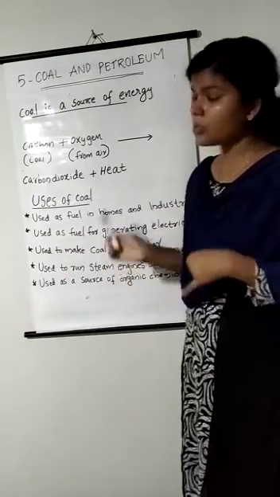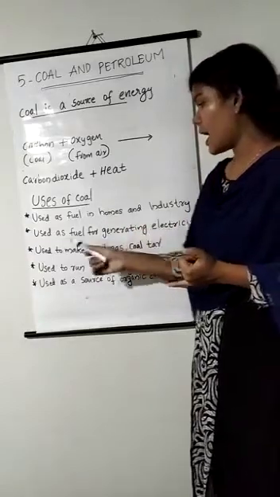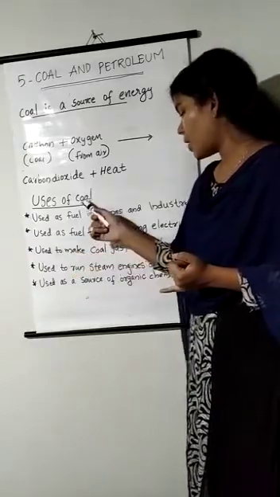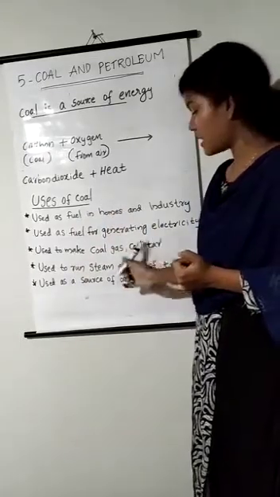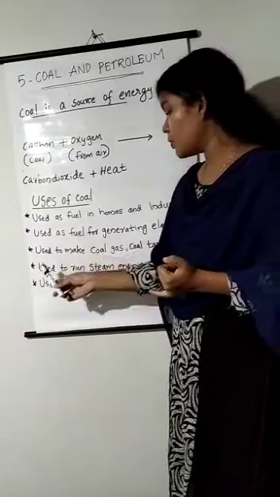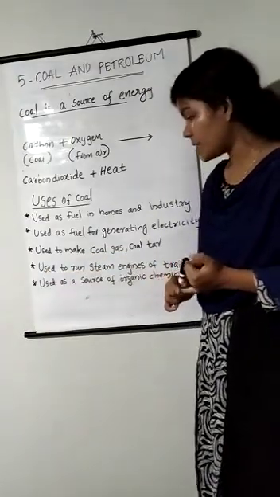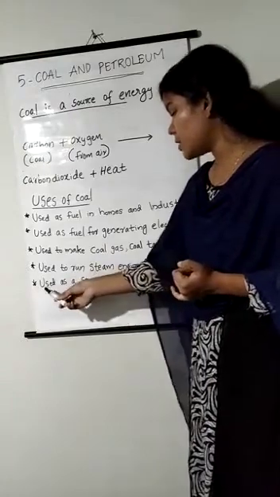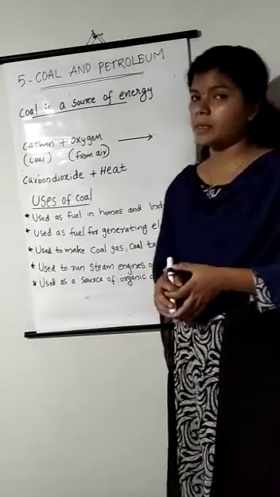Next, it is also used as a fuel for generating electricity and it is used to make coal gas and coal tar. We will discuss it later. And it is also used to run steam engines of trains. And the last point is, it is used as a source of organic chemicals.